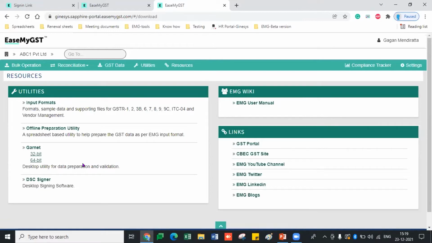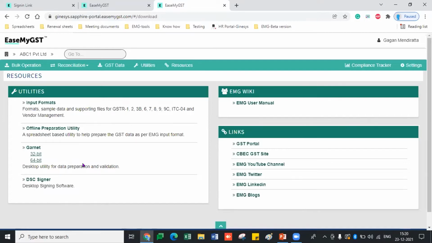Now coming to the DSC signer part, this is a very awaited feature that all EaseMyGST customers are asking for. After saving the data from EaseMyGST, we need to log in to the government portal to file the GST returns, to submit the GST returns. Also, there is a very big challenge around the days when we have the due date.